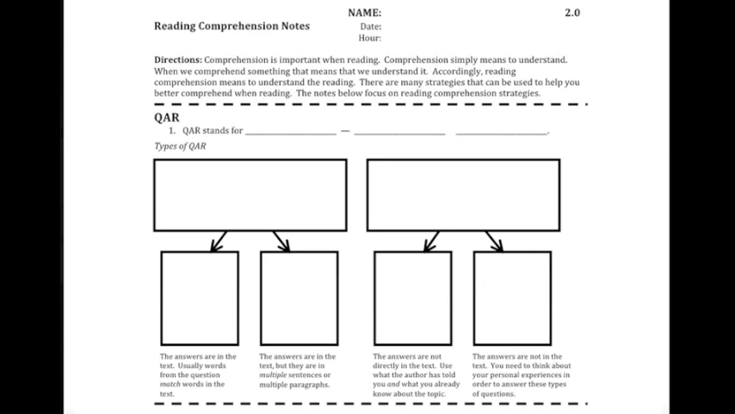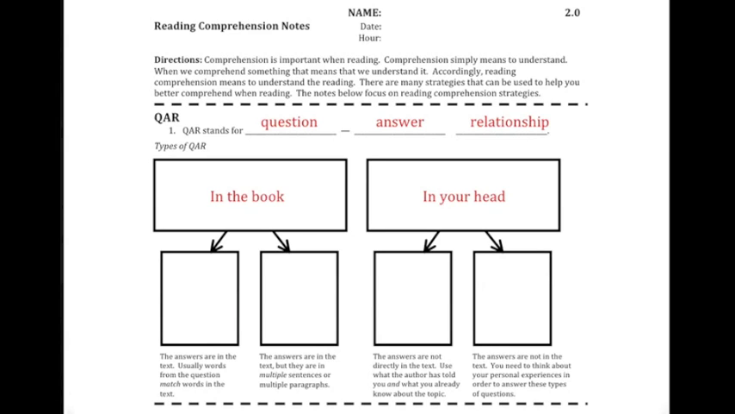QAR. QAR stands for question, answer, relationship. On your notes, fill in the blanks with question, answer, relationships. Throughout these notes, all things that you need to write down will be in red. So question, answer, relationships. There are two types of QAR. In the book and in your head.